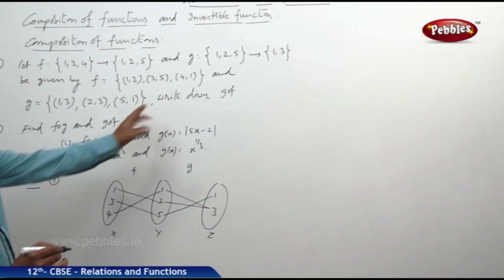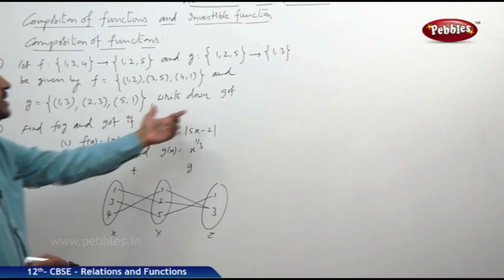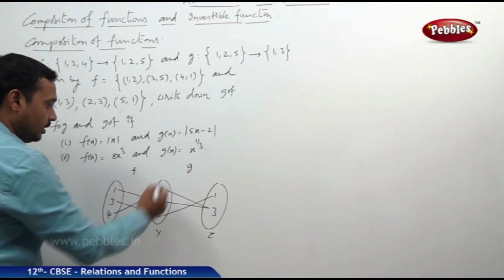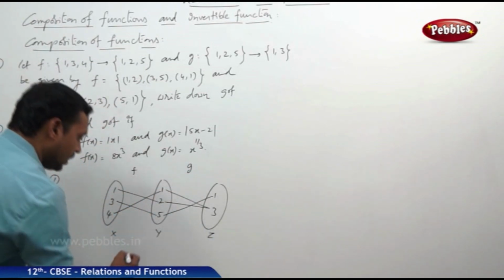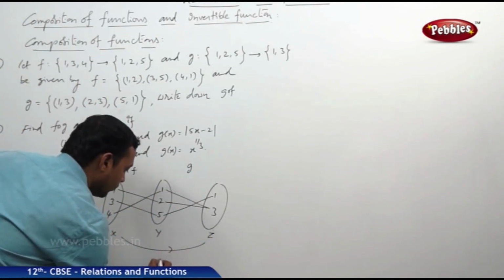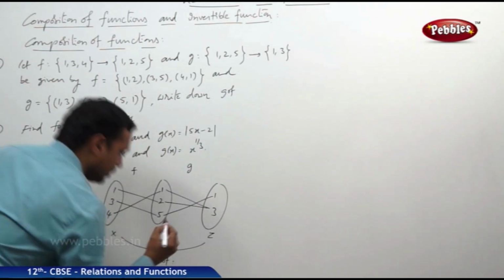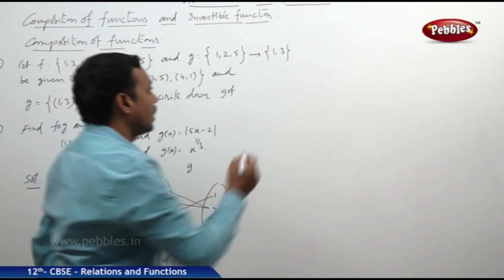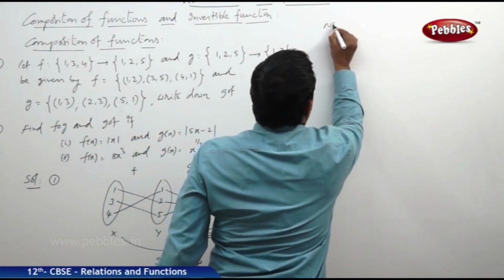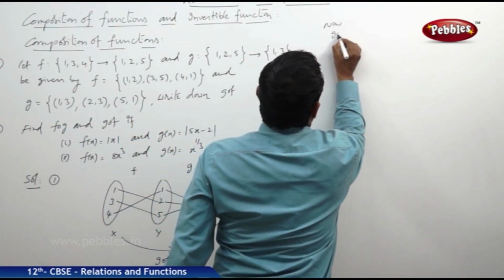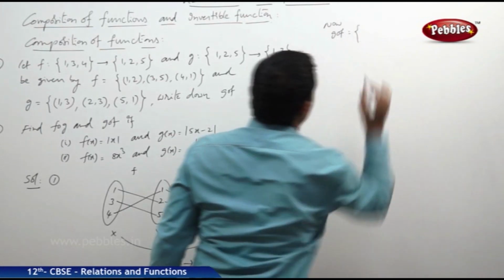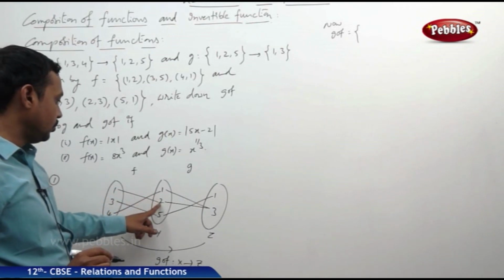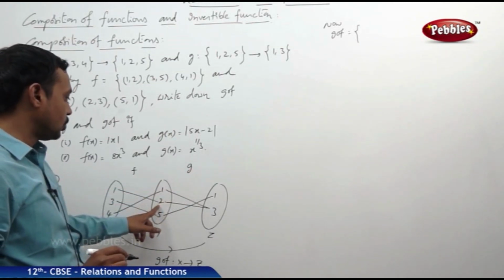Right now, can we define G circle F? Yes, because F is defined from X to Y, G is defined from Y to Z. Therefore, we can define the function G circle F from X to Z. Now, with respect to F, 1 maps to 2, with respect to G, 2 maps to 3.